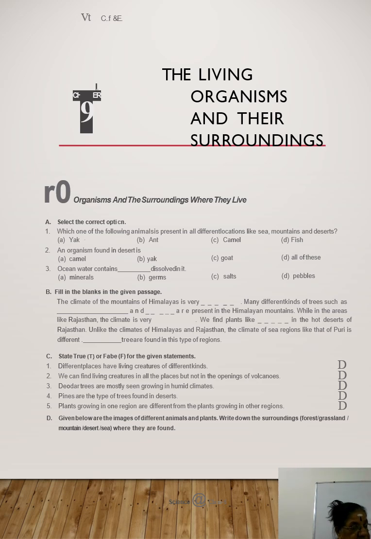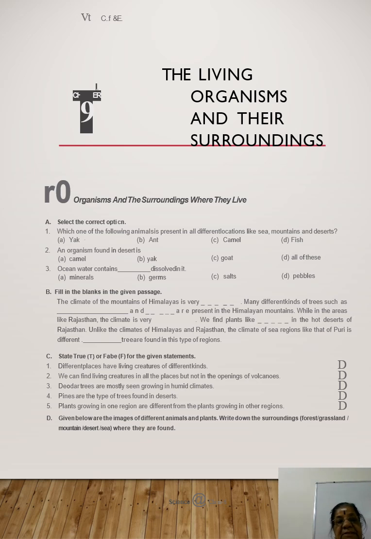Then Casuarina trees are found in this type of region. Casuarina spelling, C-A-S-U-R-I-N-A. Right? So I repeat the fill up answers alone. First cold, second oak, third deodar, fourth hot, fifth cactus, sixth casuarina. I hope you are able to follow this.